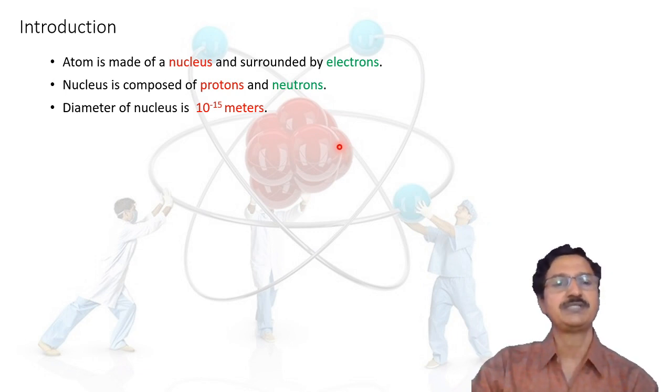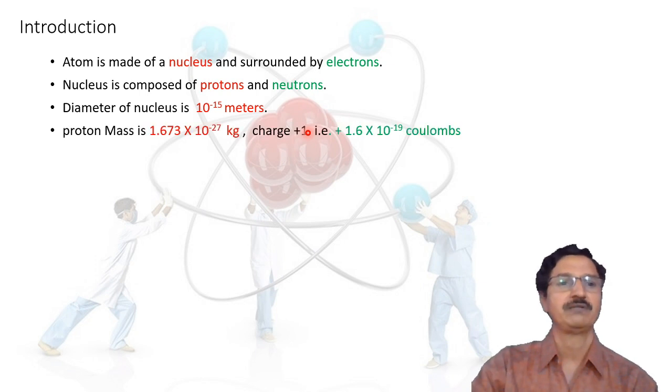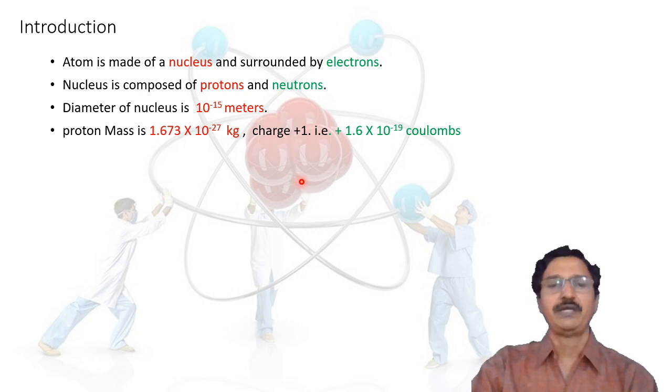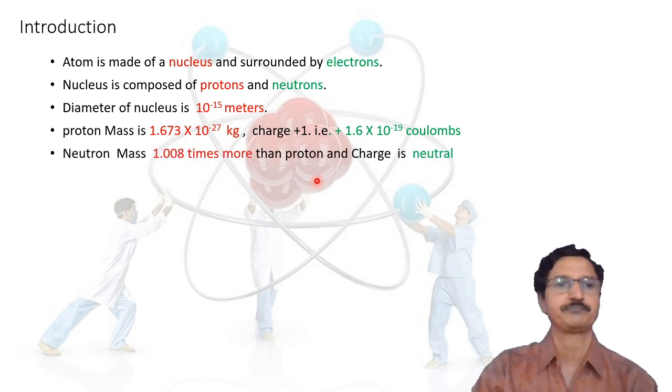That means the size of the nucleus can be mentioned in terms of its diameter, a very small size. The constituent particle, proton, has a mass of 1.67 into 10 raised to minus 27 kilogram, and it has plus 1 charge, that is 1.6 into 10 raised to minus 19 coulombs.